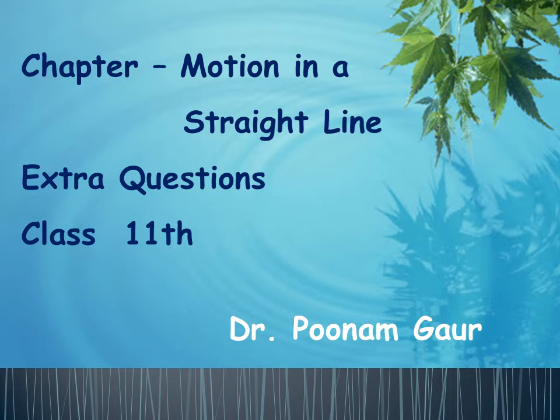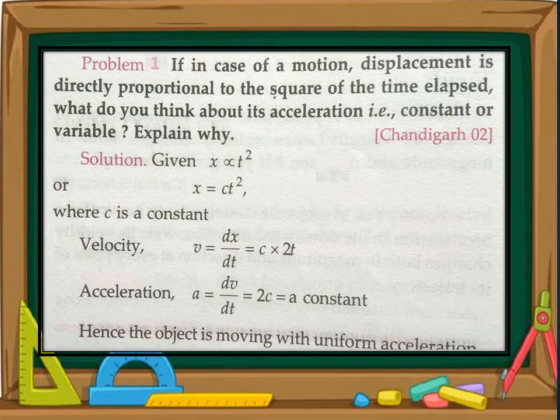Today we will discuss the important questions of the chapter Motion in a Straight Line. Now question 1. If in case of motion displacement is directly proportional to the square of the time, what do you think about its acceleration? Whether the acceleration is constant or variable, explain.